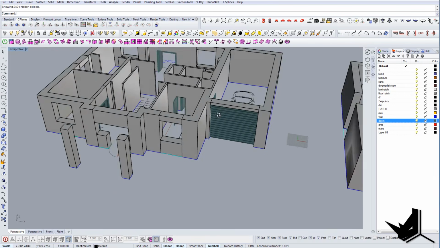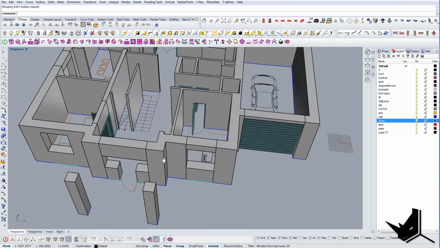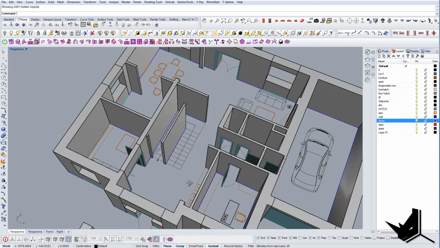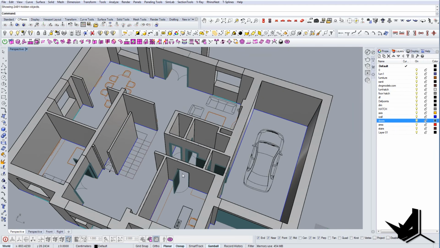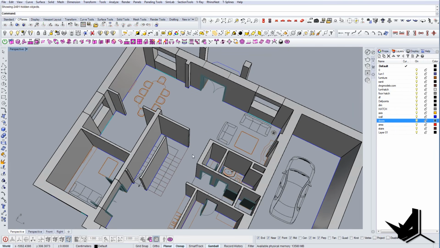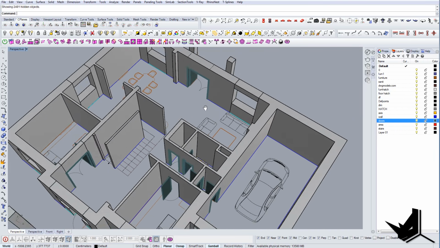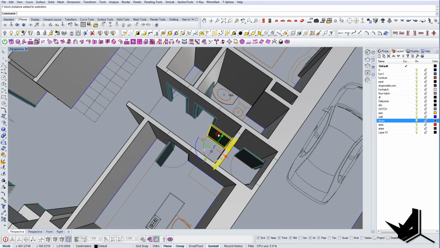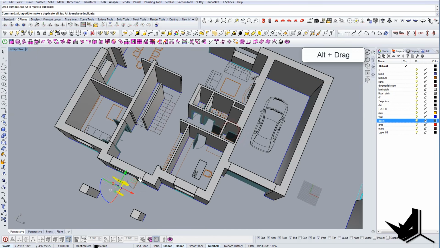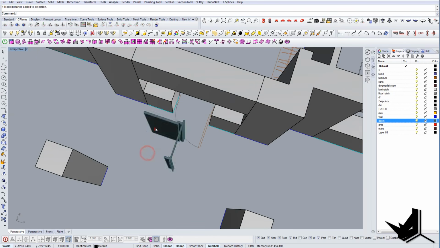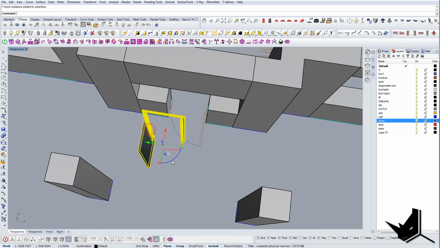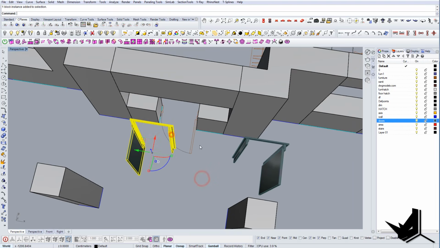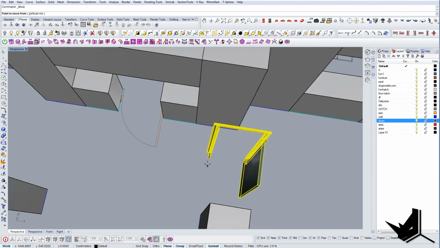And now we need to create the last doors that we have. So let's do that quickly. We can use, for example, these doors. Let's bring them here, let's rotate them 90, and let's mirror them so that we have them on the other side. And let's move them from here to there.